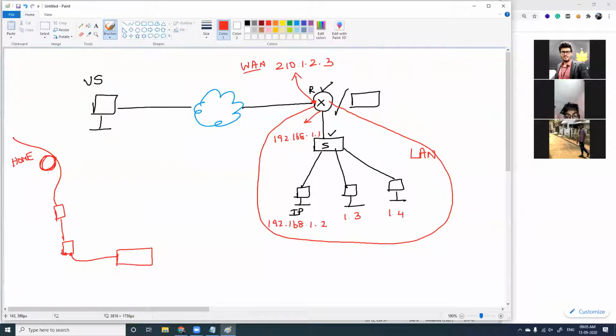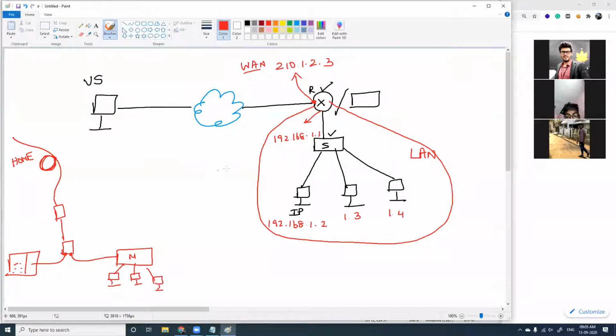In your home, this wire comes from outside and then comes to your modem here. This can be a Wi-Fi modem or a normal modem. And if you have a landline connection, another wire goes to the landline, right? And this is inside your LAN. From this modem, we are speaking about the computers that are connected here.